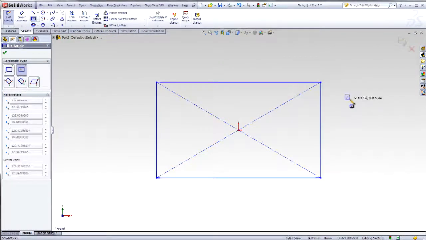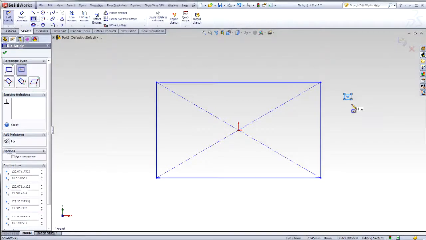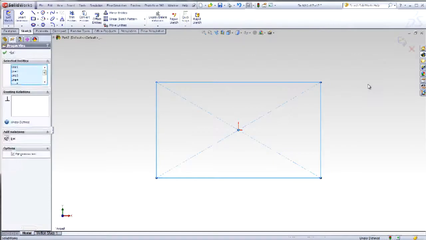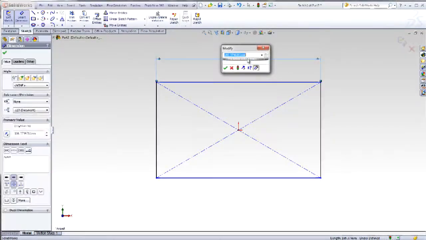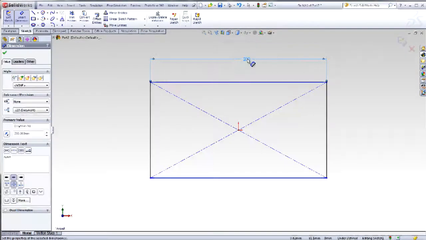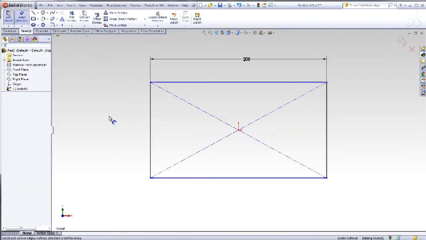Sometimes, too, students will create very small sketches. They don't realize that on the toolbar is the rectangle or other sketch tool. Select on Smart Dimension. Click the horizontal line and enter a dimension. Be certain to position your dimensions off of the sketch.